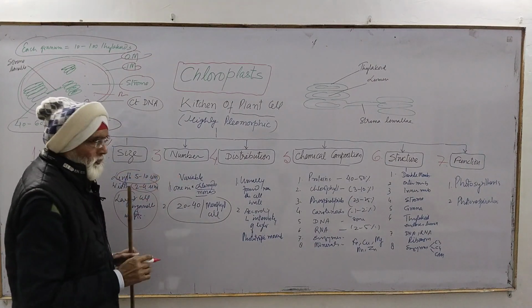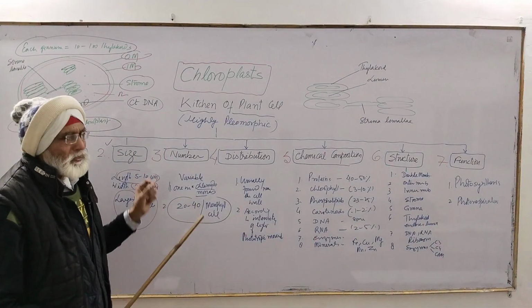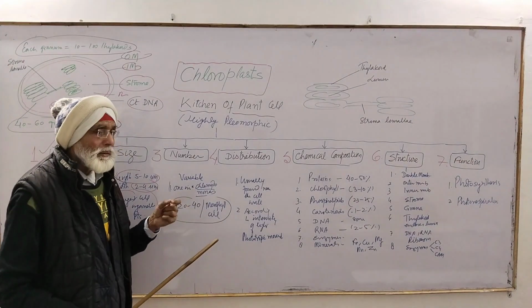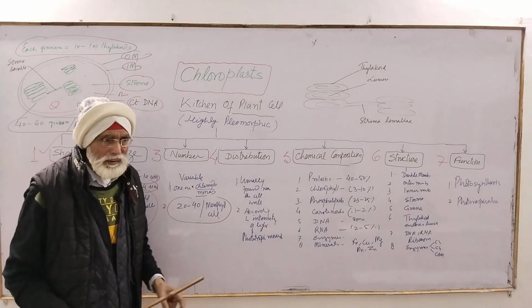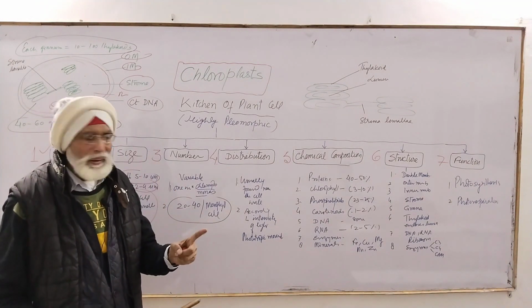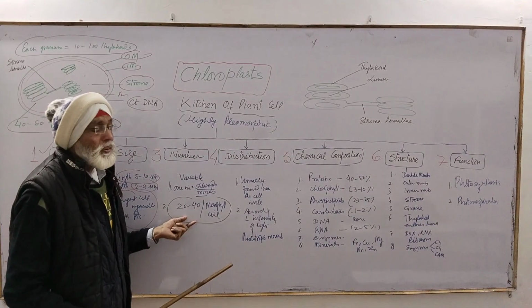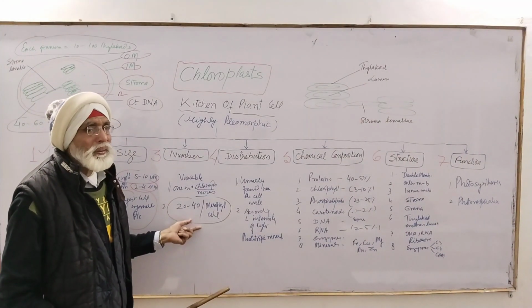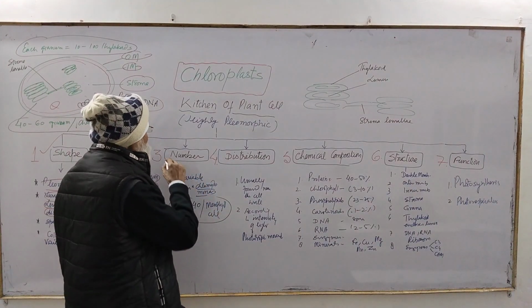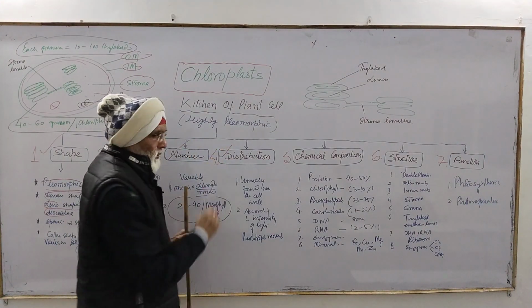Now see the number. Number of the chloroplast also variable. In Microsterias, that has got only one chloroplast, and Chlamydomonas have only one chloroplast, and Chlorella, a single-celled alga, also possesses only one chloroplast, and other generally 20 to 40 chloroplasts are found in each mesophyll cell. ठीक, okay. Now let us see after number, distribution.